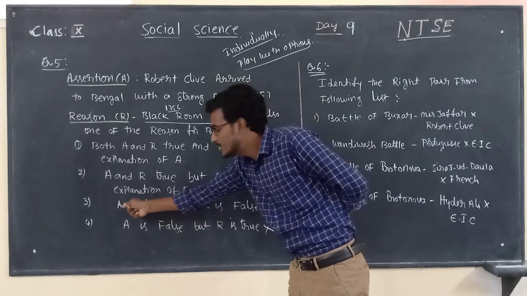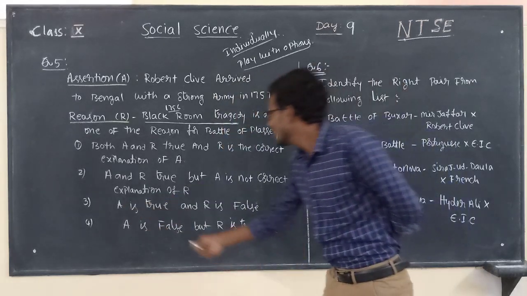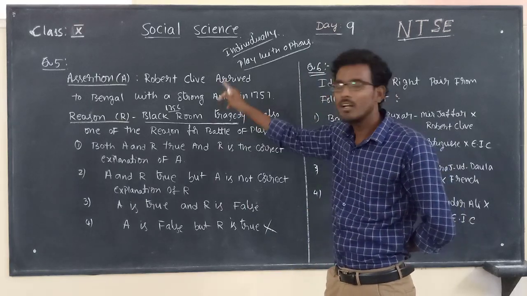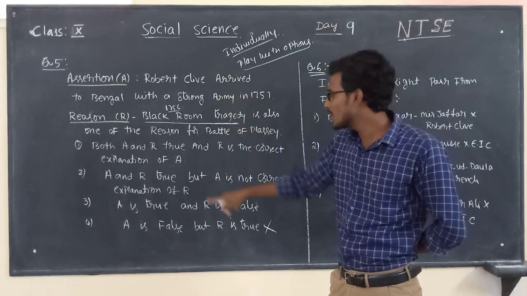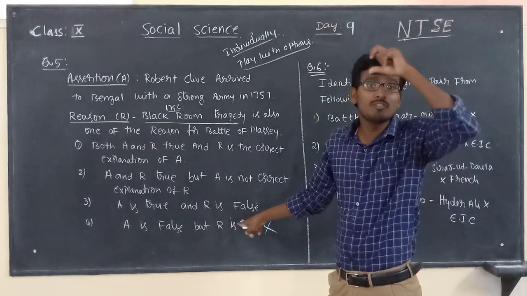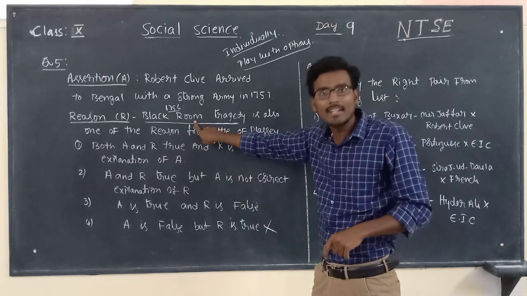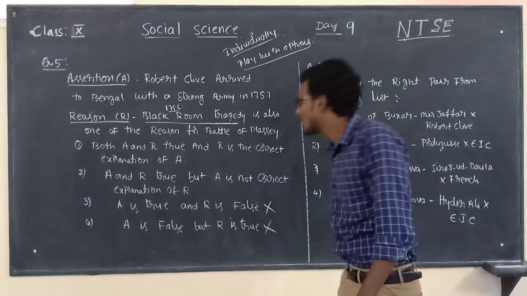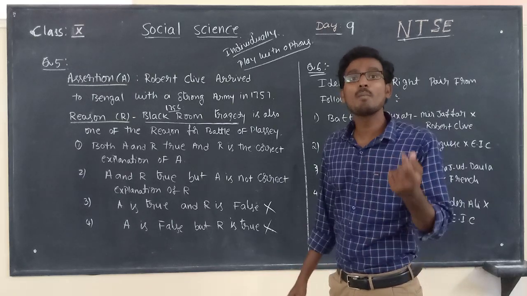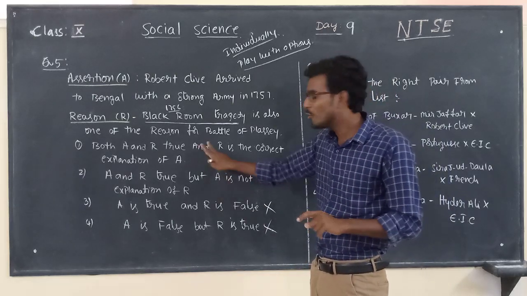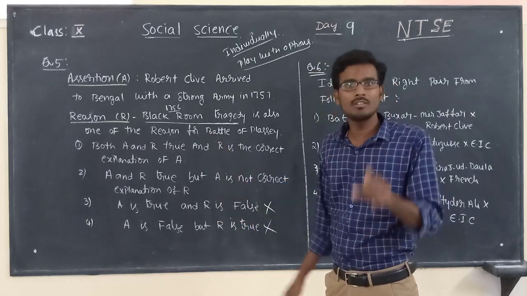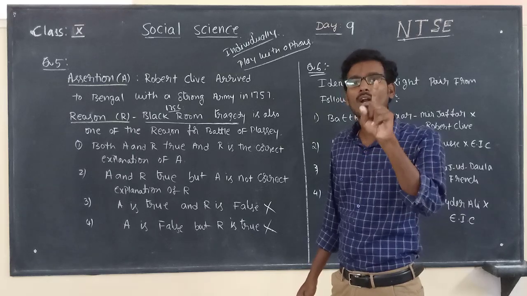Now check option number 3: A is true and R is false. Actually both statements are correct, but in the option, A is true, which is correct, but they mentioned R is false, which is wrong. R is correct here. So eliminate option number 3 also. Dear children, now we have a 50-50 probability. We have two options, as the other two are eliminated. Among these two, there will definitely be one right answer.